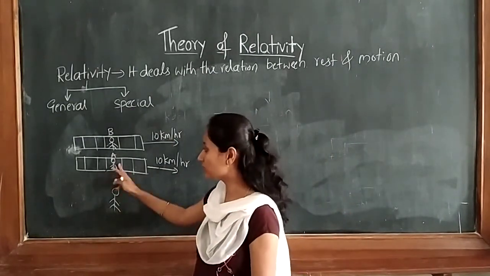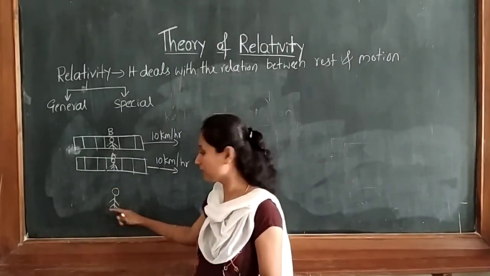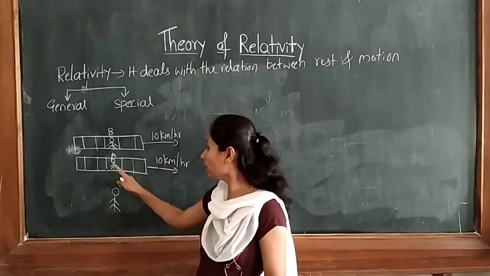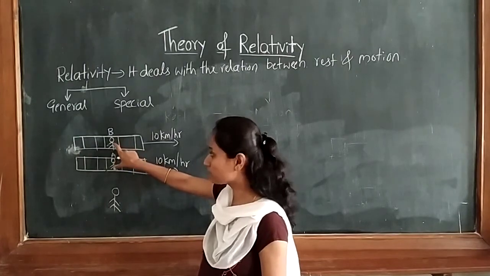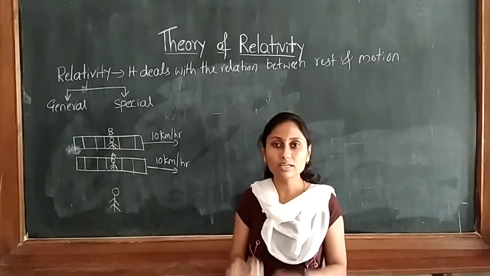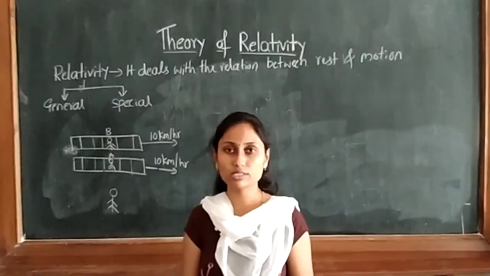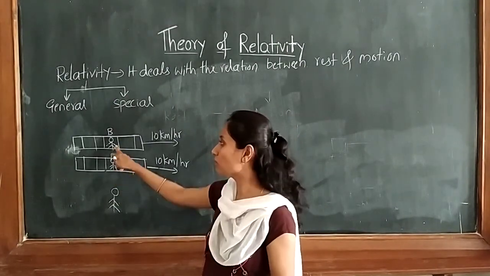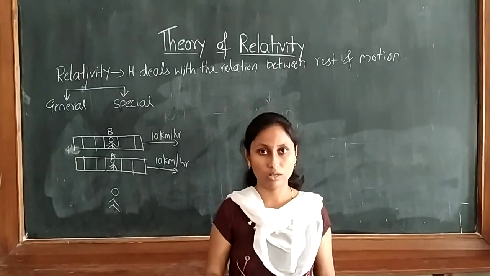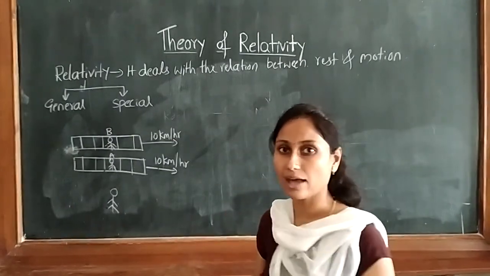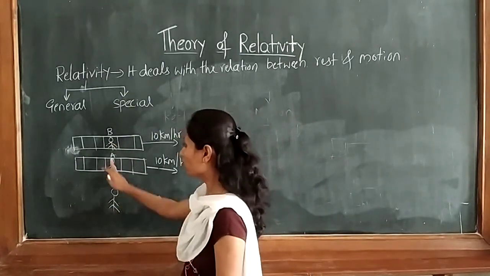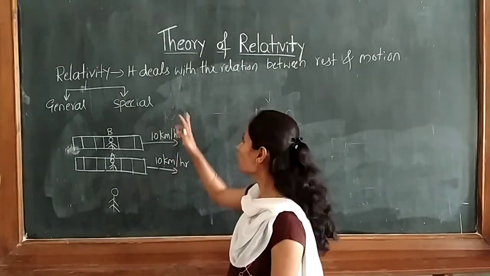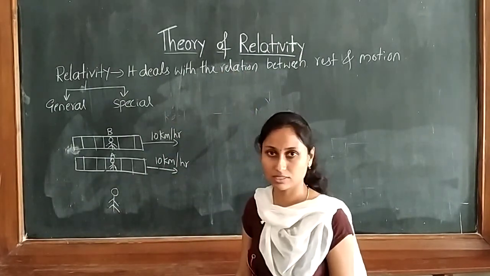So according to the situation, if you analyze it, with respect to the outside person they are moving, but with respect to each other they are at rest. Same situation, but for one observer it is at rest and for another observer it is in motion. This is how we relate rest and motion position. This is what we call relativity.